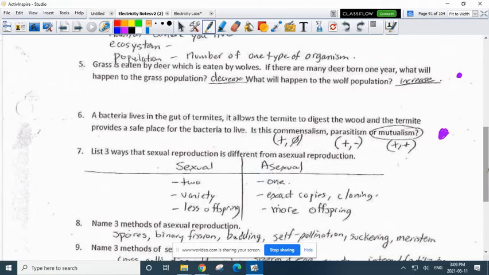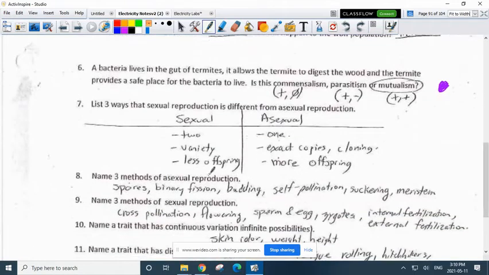You should know some examples of each. So 3 examples of asexual reproduction: spores, binary fission, budding, self-pollination, suckering, meristem function. All of those make many copies starting with 1. Name 3 methods of sexual reproduction. That could be cross-pollination, flowering, anything that has sperm and egg or zygotes, internal fertilization, external fertilization.